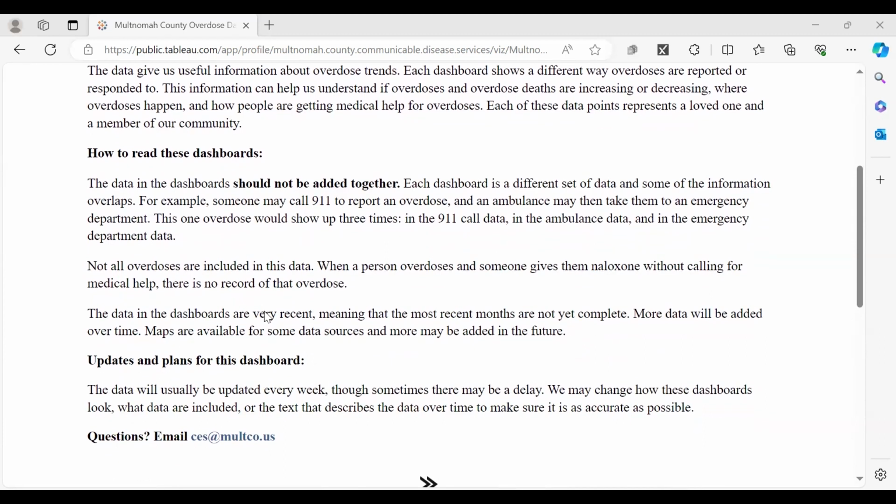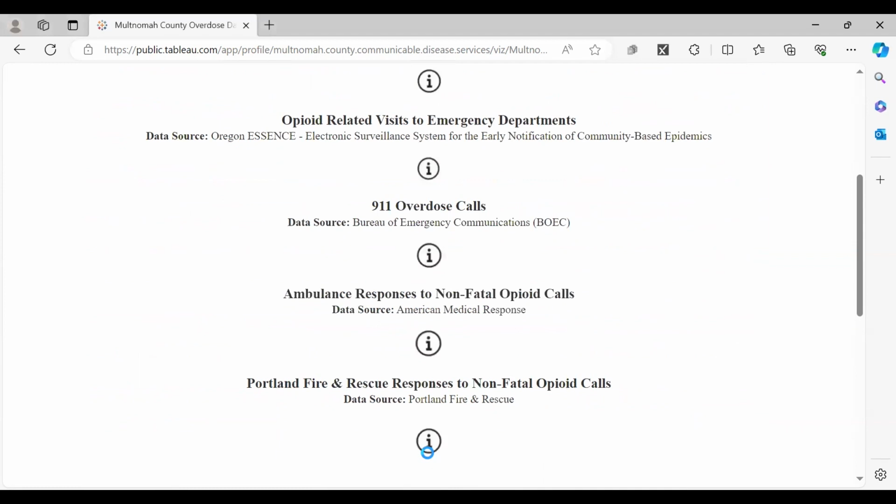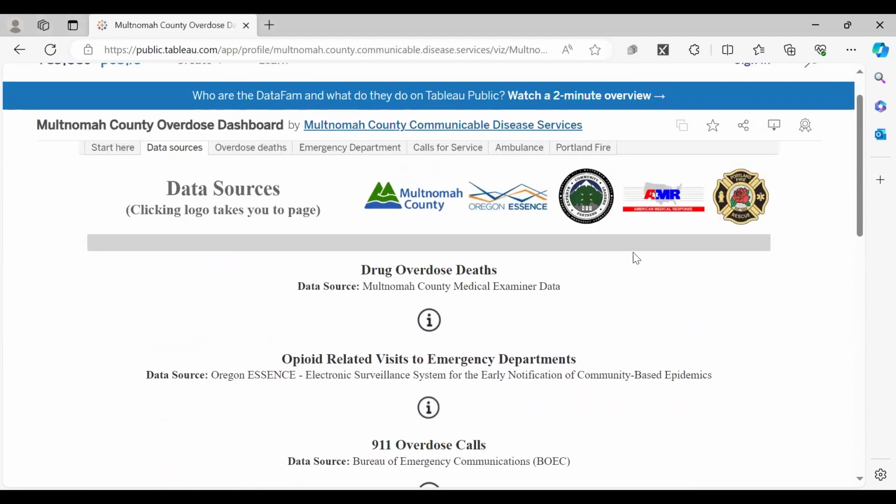We also intend to update the functionality and the text that describes the data over time as we gather more data, as we gather more insights, so that we can make sure that we are presenting information as accurately as possible. So this navigator helps us go to the next page. And the next page here is information on each of the data sources. So you can see each of the data sources here.